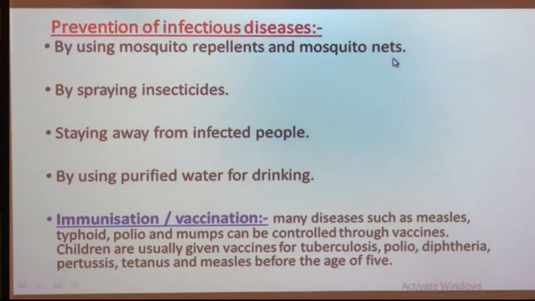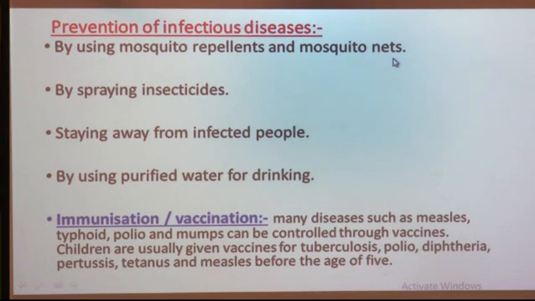To avoid the breeding of mosquitoes, make sure there is no stagnant water near your house. Also you can use mosquito repellents and mosquito nets to prevent yourself from mosquito bites.